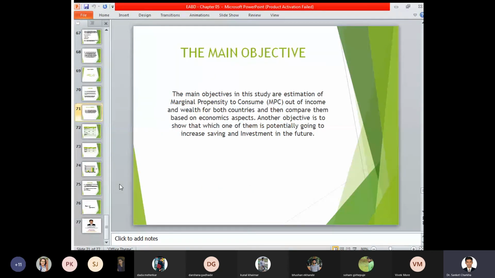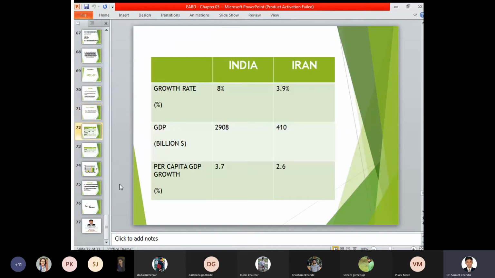The main objective, again what you have to see, is the major consideration of the MPC, that is, marginal propensity to consume. This consideration has to be taken into account, and then you have to compare the wealth of both countries: the wealth of Iran, the wealth of India, and whether the MPC is increasing or decreasing, and at what rate. Growth rate of India is 8%, growth rate of Iran is 3.9%, GDP of India is 2908 and of Iran 410, and the per capita GDP growth rate is 3.7 for India and 2.6 for Iran.